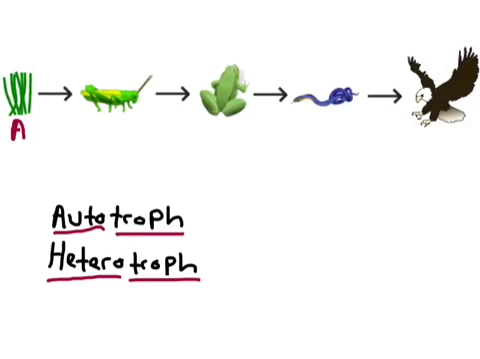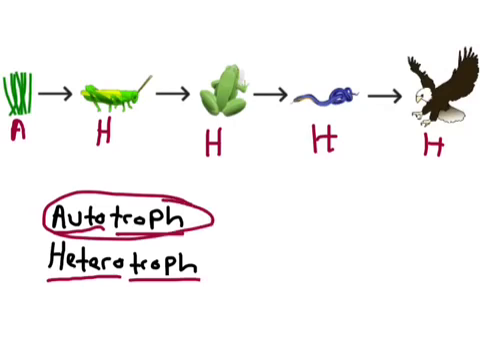So if you think about this grasshopper, he is eating the grass, so he is a heterotroph because he's getting his energy from other organisms. Same thing with the frog here. The frog is getting his energy from the grasshopper, so he's getting his energy from another organism. The snake, the hawk. So autotrophs will ever and always be your plants. Everything else, anything that eats, is a heterotroph.